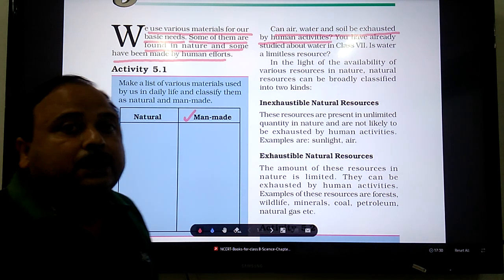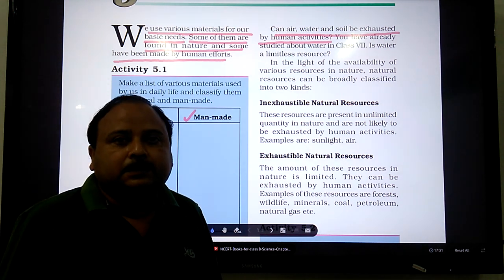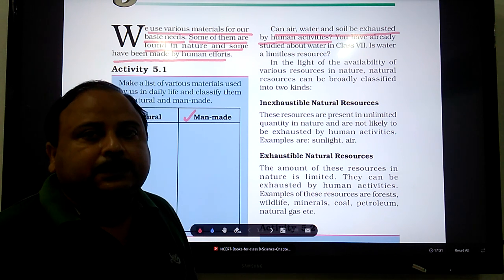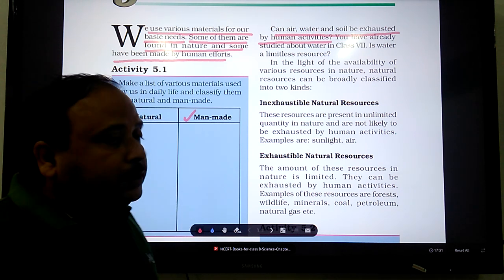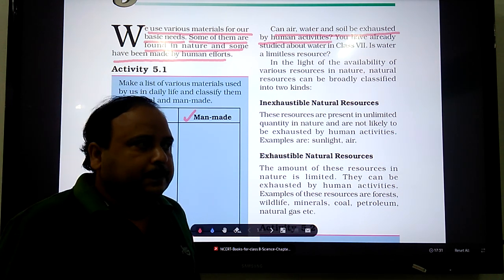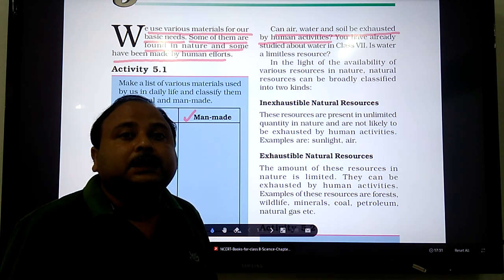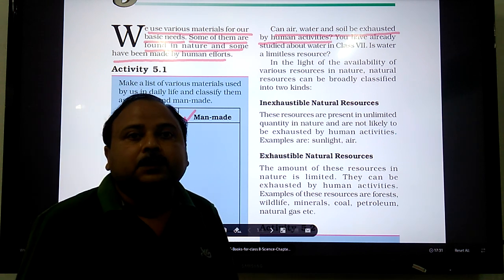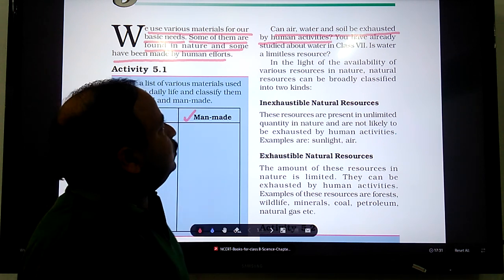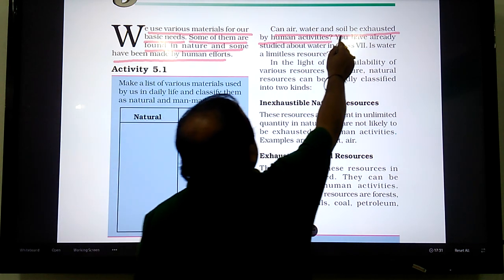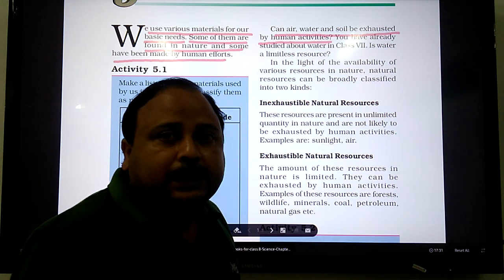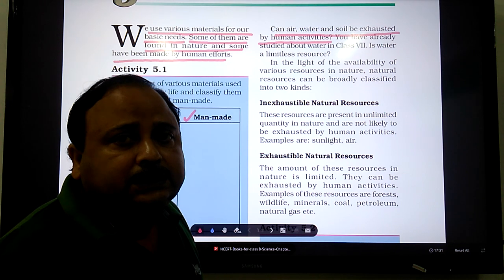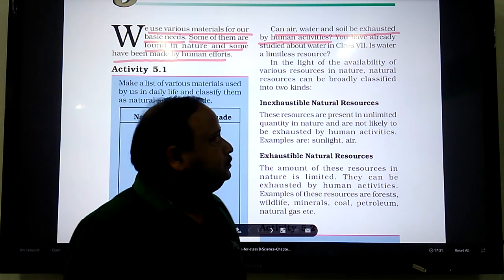Water, we have enough of water in our planet, but the amount of fresh water is limited, and therefore when we need water for our daily activities, we mostly need fresh water. So water can also get exhausted by human activities. Soil can also be exhausted by human activities, but if we talk about air and sunlight, you use them as much as you need, but these will never get exhausted.